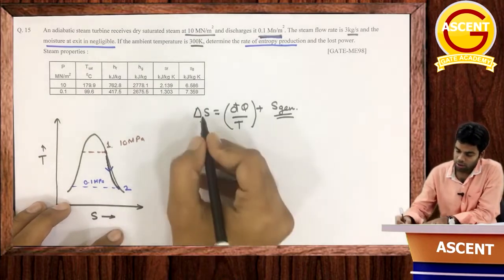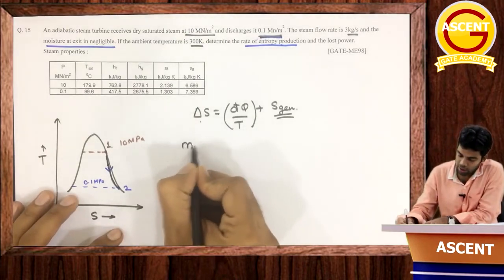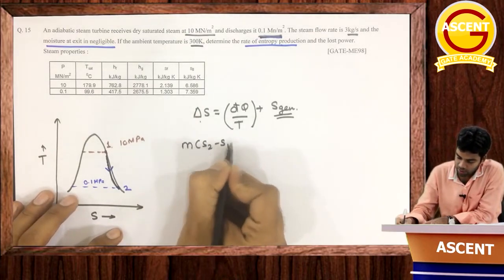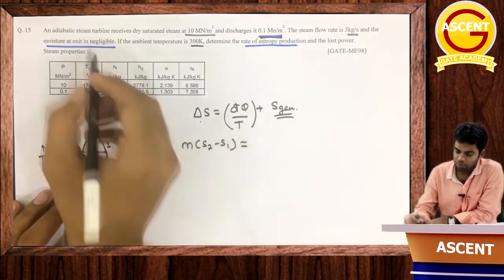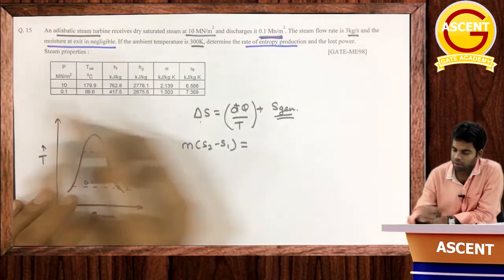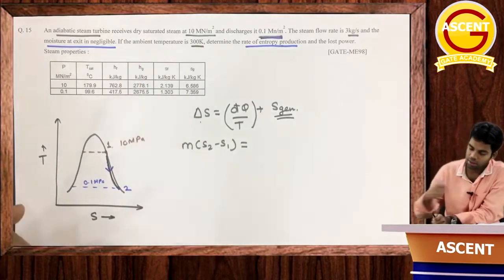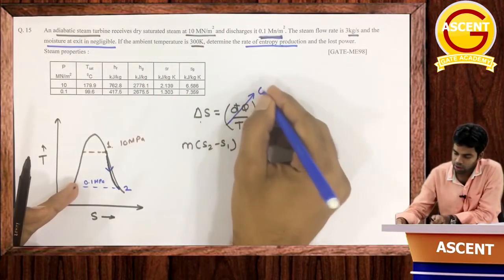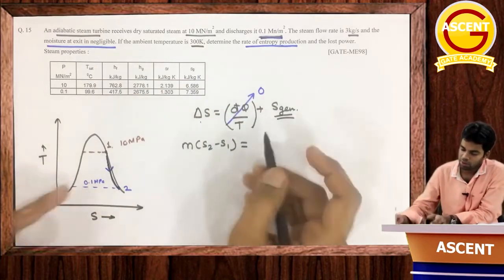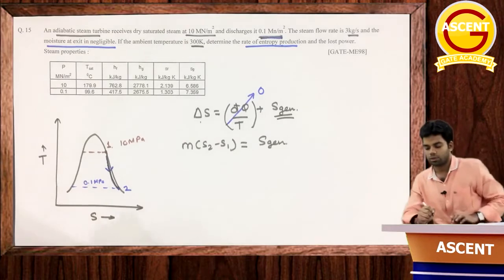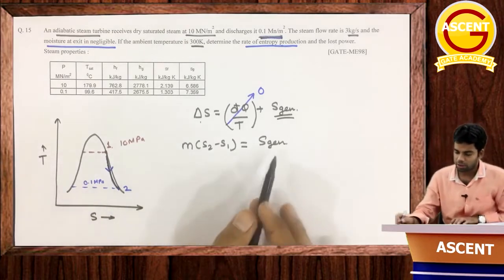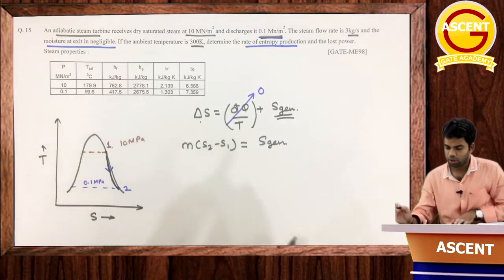Now this total change in entropy you can write as m into S2 minus S1. This is equal to dq by T, but because this is an adiabatic steam turbine, dq will be equal to 0, so this term is 0 and this will be equal to S generation. So whatever is m into S2 minus S1 will be our entropy generation or entropy production.